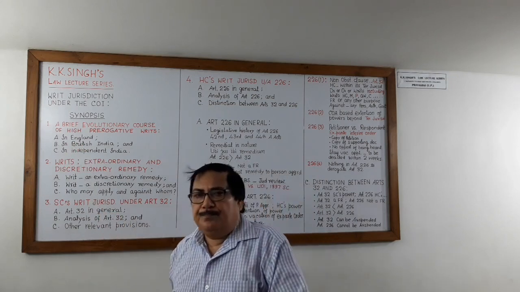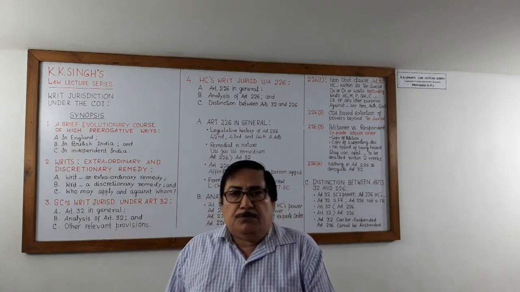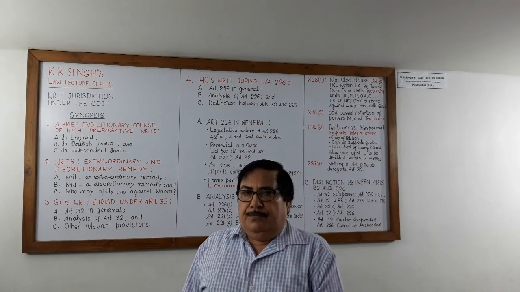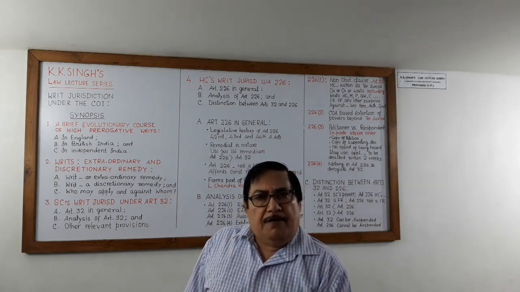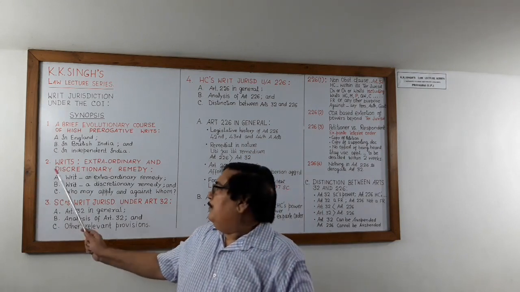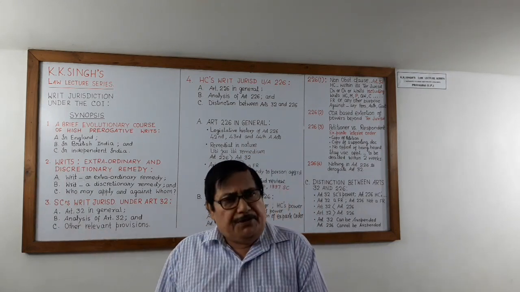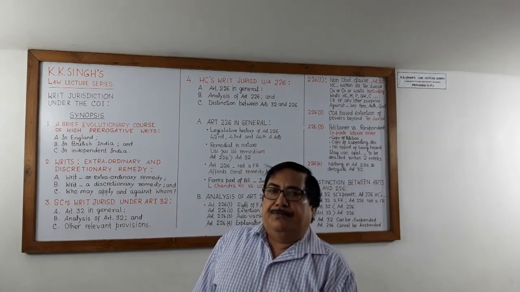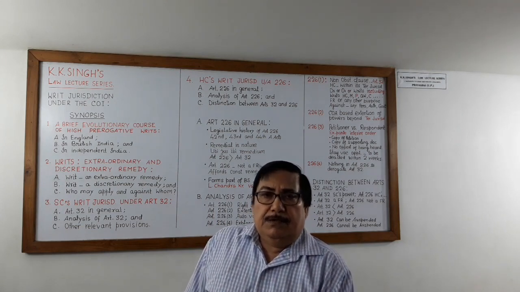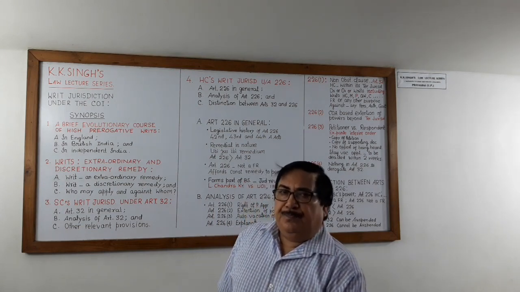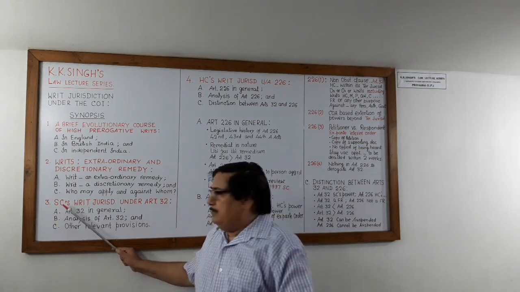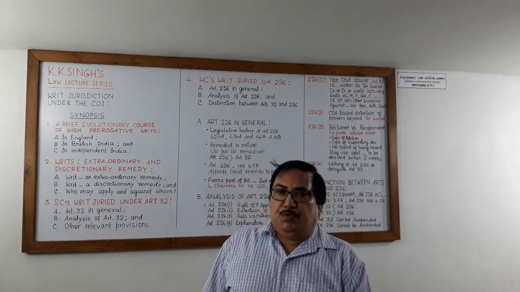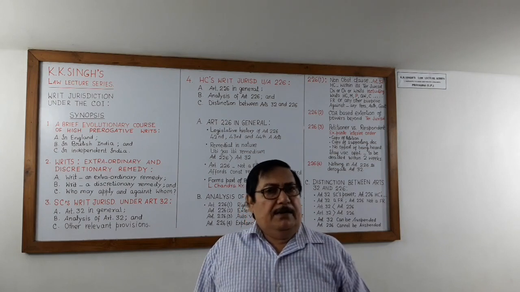First, a brief evolutionary course of high prerogative writs. This we have covered in the first lecture. Second, writ, an extraordinary and discretionary remedy. This has been covered in lecture 2. Third, Supreme Court's writ jurisdiction under Article 32. This has been covered in lecture 3.